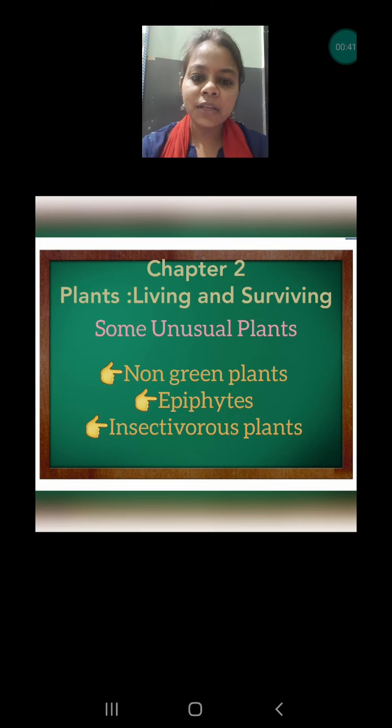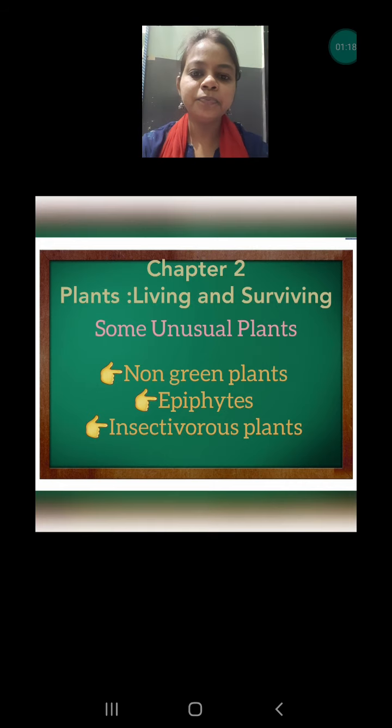But there are some examples of different types of plants that do not perform the common thing. That's why they are known as unusual plants. Three types of unusual plants we are going to discuss today. First is non-green plants, second is epiphytes, third is insectivorous plants. Non-green plants we have already discussed briefly in chapter 1, but today we will discuss this again. But epiphytes and insectivorous plants are new for you all. So please be in the video till the last.